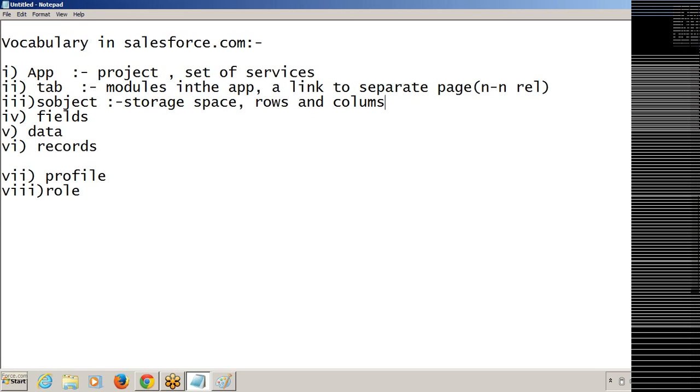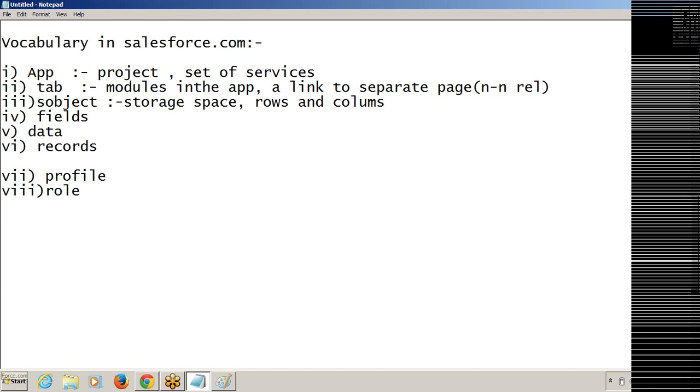Just the SObject, Salesforce object. A Salesforce object is nothing but a storage space. The application data, I mean the object data, whatever data you are entering, will be stored as rows and columns in the object.